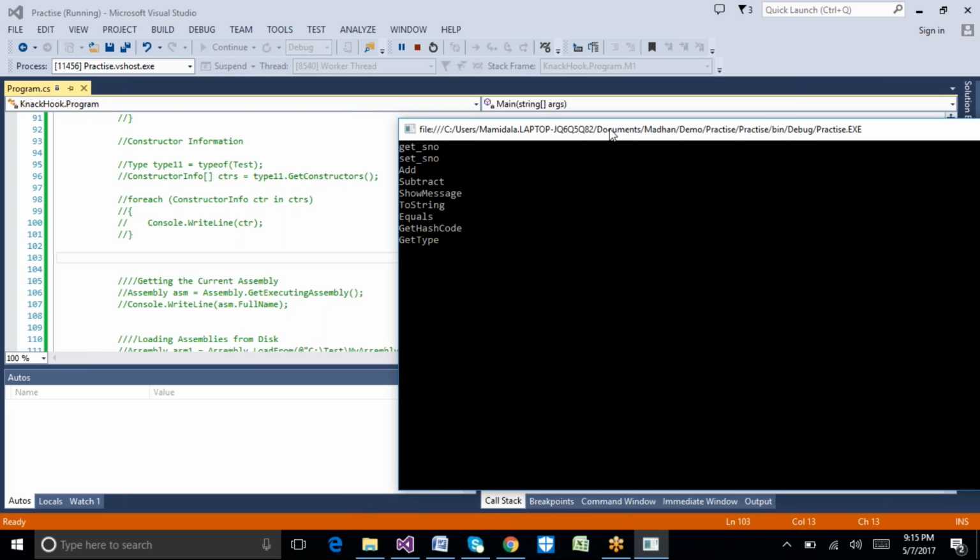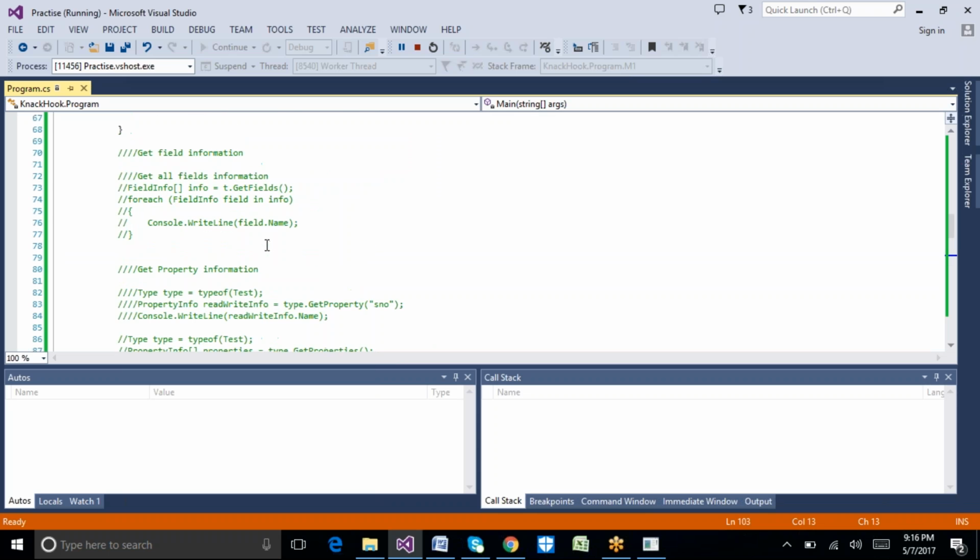So what are all the methods we have? Add method we have, subtract method we have, show method we have. These are basic methods, and these are available like predefined methods for each and every class. So I got this information with the kind of reflection.